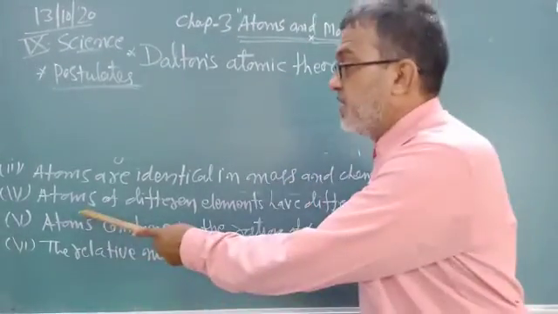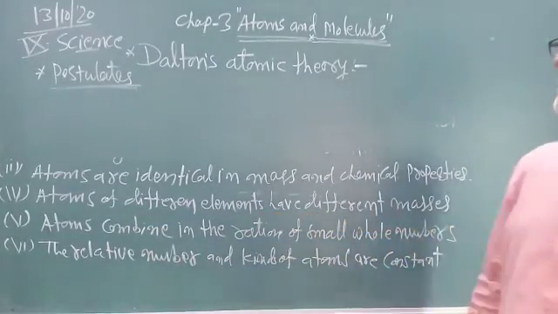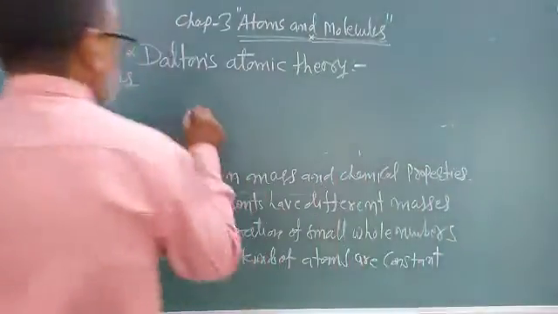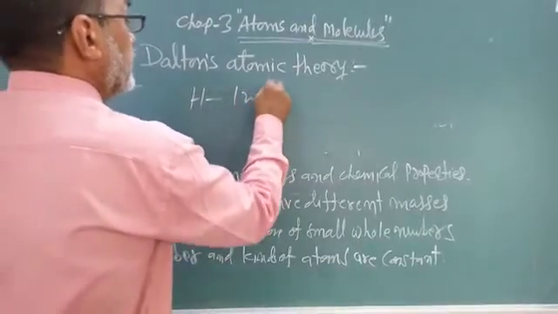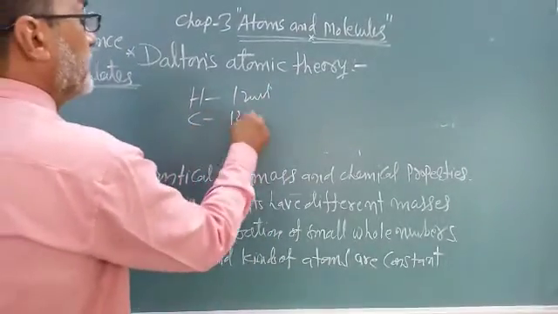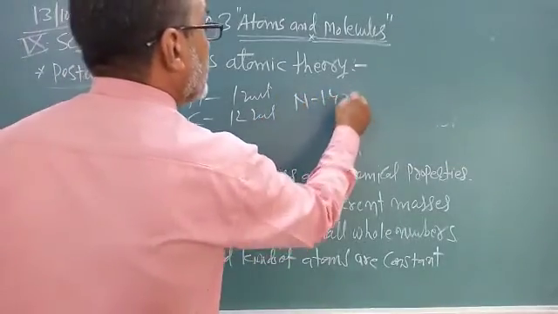Fourth, atoms of different elements have different masses. Suppose hydrogen, its atomic mass is 1 unit. Carbon, atomic mass is 12 units. Nitrogen, 14 units. Correct?